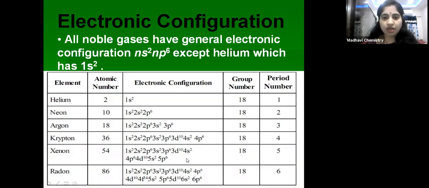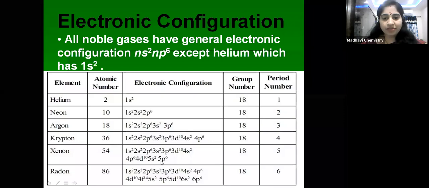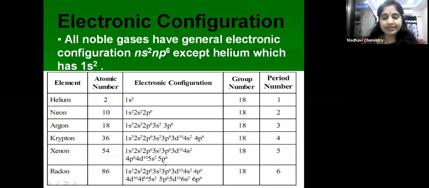Now coming to xenon, what is the outer shell electronic configuration? 5s2 5p6. So fifth shell is the outer shell. So that's why it belongs to fifth period. Valence shell is fifth shell.